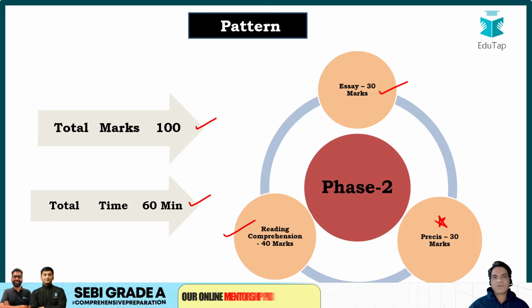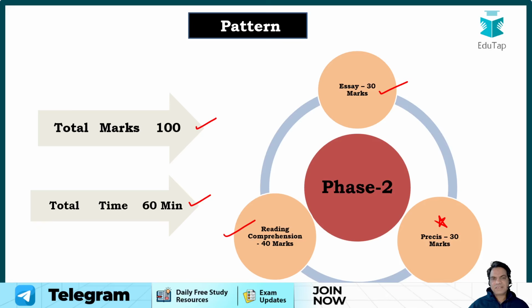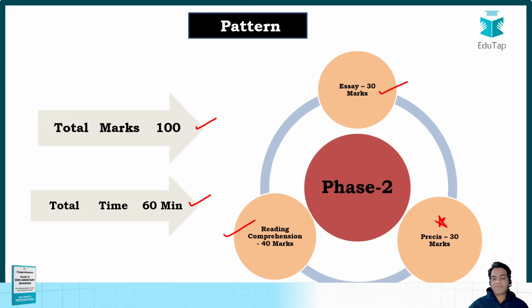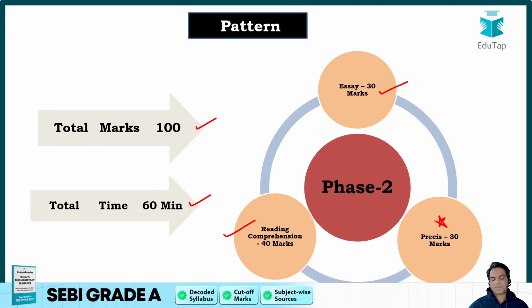But Precis, you have to read the passage and create a 120 word Precis on the basis of the passage. So that's simpler and easier to achieve. And reading comprehension, again, it's worth 40 marks, but there are 5 questions and you have to write approximately 400 words. So essay and RC are very lengthy in the exam, but Precis is short and it can fetch you the maximum marks possible in the limited time that you have.